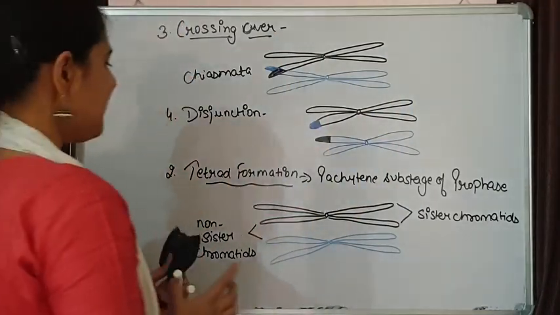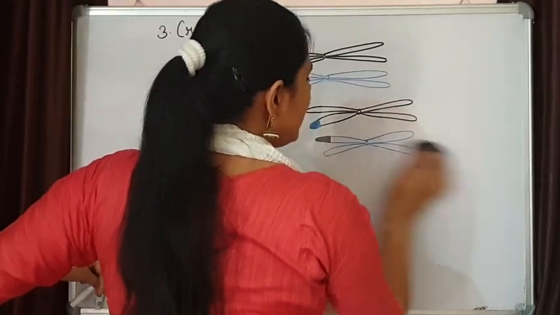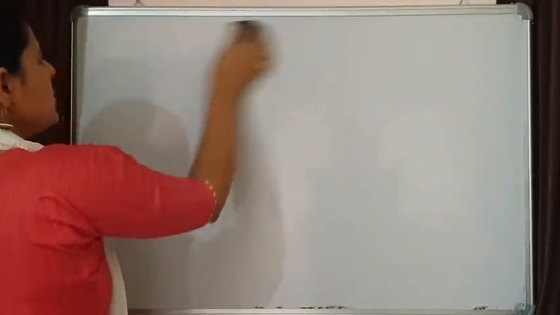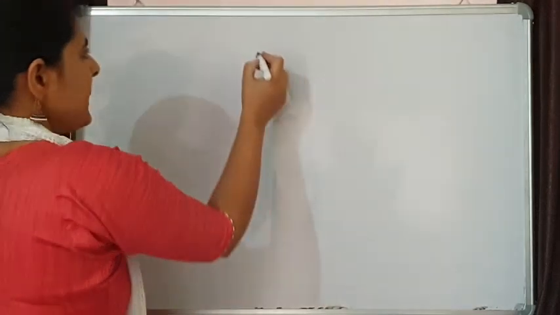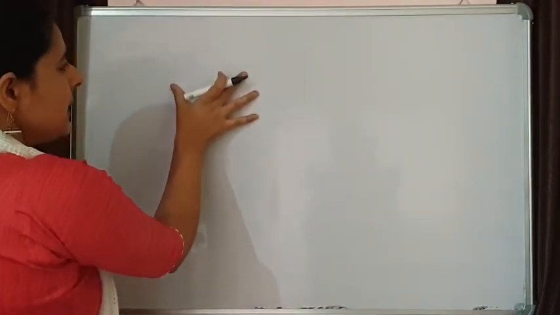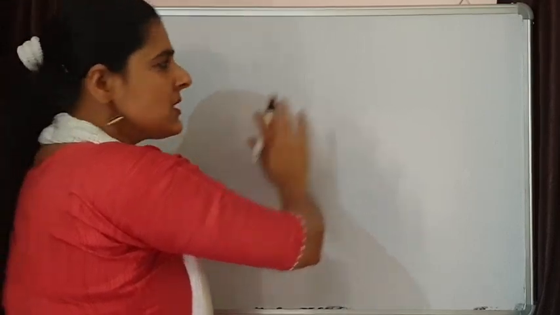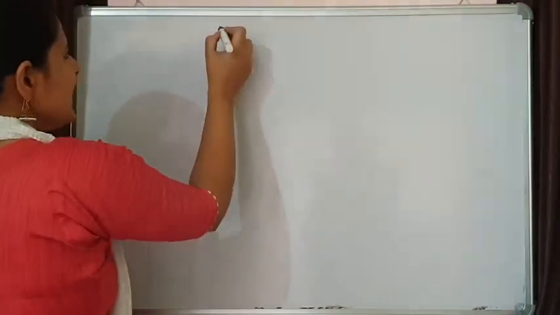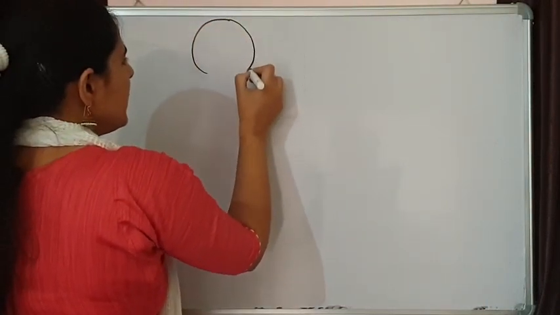Now let's see a simple example and see how in a cell the separation is going to take place and what will be the effect on the formation of gametes. So I am comparing two processes. In one process crossing over is not taking place, and in the second process crossing over is taking place. Let's see what difference is going to come in the gametes.